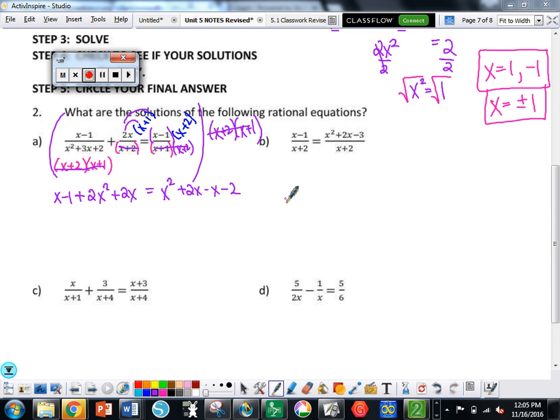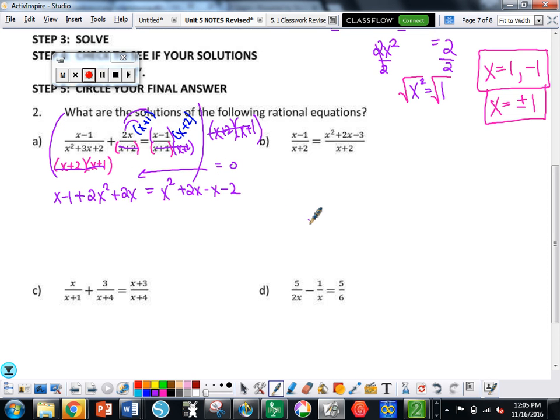It's a quadratic. Now to solve a quadratic equation, you either have to factor or you have to use the quadratic formula. Those are your two toolboxes. Now if I want to factor it, I have to get everything over to one side. So my first step is to get everything to the left so that it equals 0.